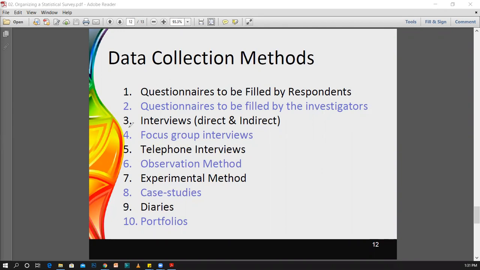And the third method is the interview method. It can be a direct interview or an indirect interview. Therefore, you are asking some questions and, just as a discussion, you will get the answers for the relevant questions, or you are collecting the relevant data for your statistical survey. And then the fourth one is the focus group interviews.